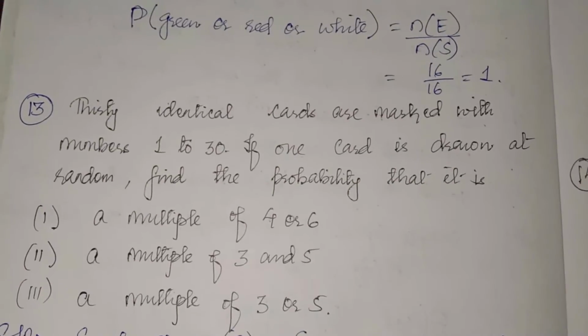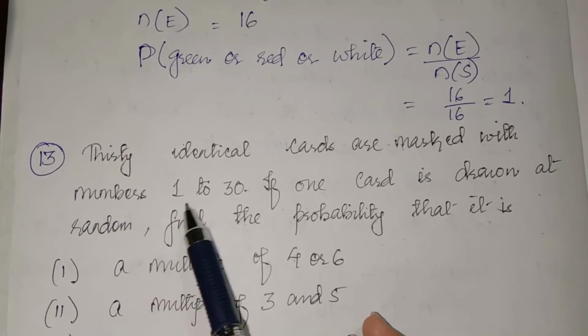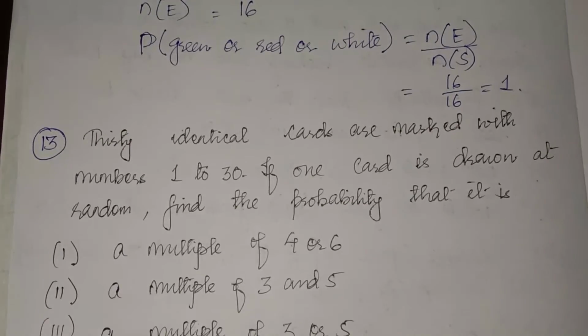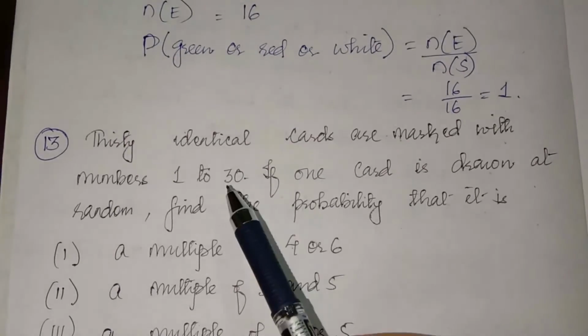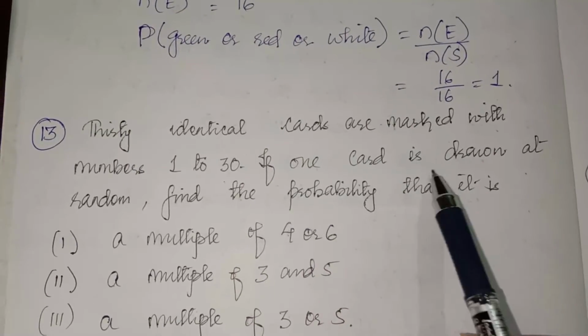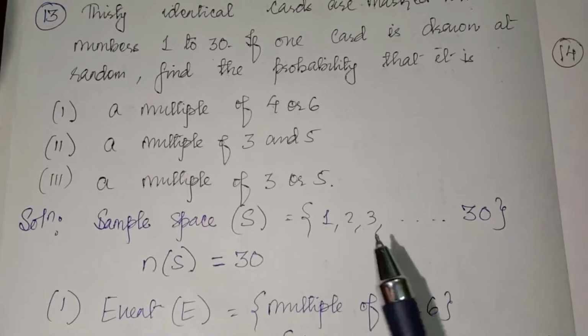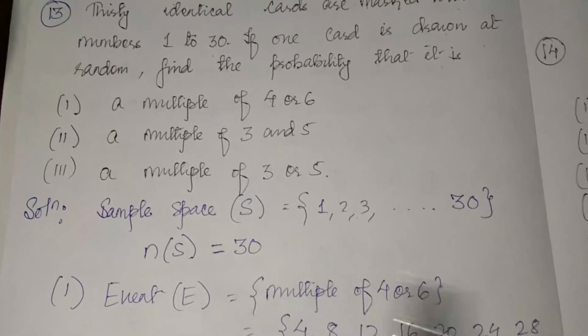Number 13. 30 identical cards are marked with numbers 1 to 30. So there are 30 cards and each card is marked with a number. First card 1, second card 2, 3, 4, likewise till 30. If one card is drawn at random, find the probability. Okay, so first, the sample space is 1, 2, 3, 4, ... 30. There are 30 cards.